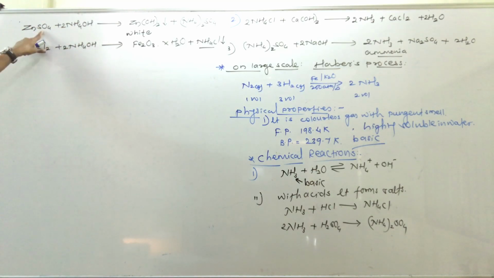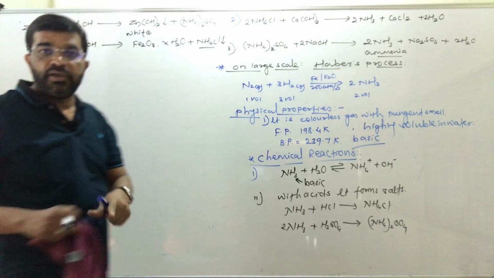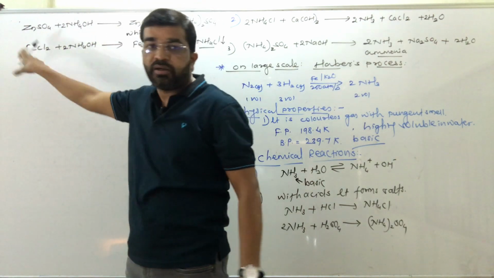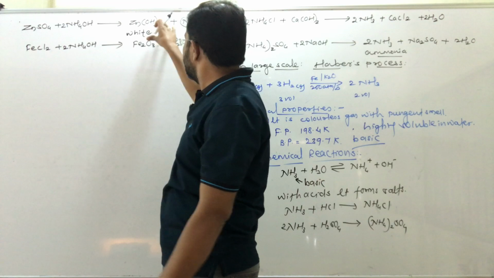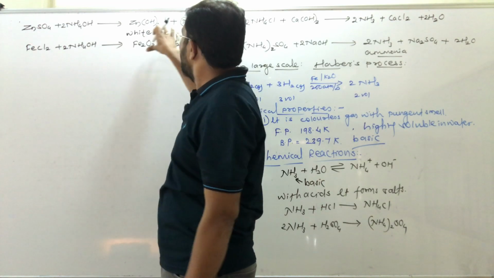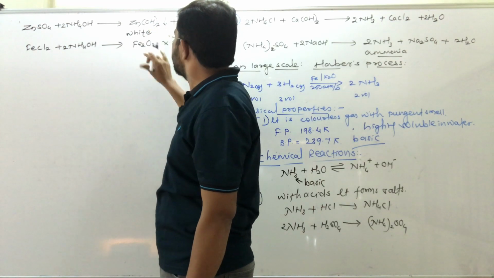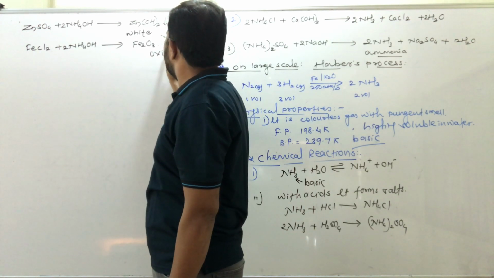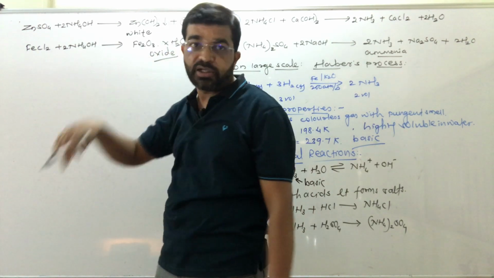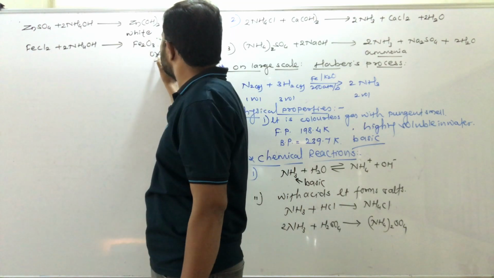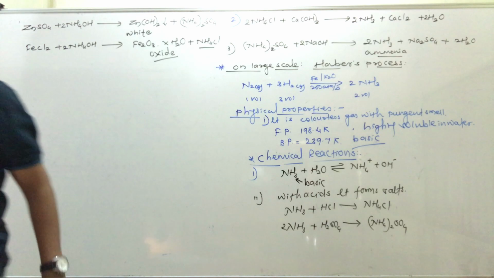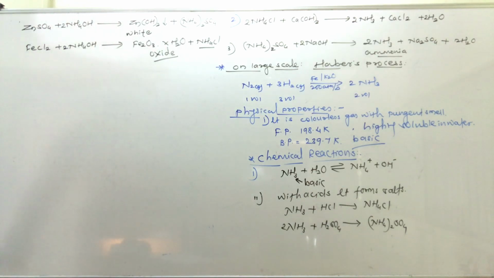Its aqueous solution when treated with salts like zinc sulfate or ferrous chloride, there is formation of a white precipitate of zinc hydroxide, and here the oxide of ferrous is precipitated out. That is the properties of ammonia.